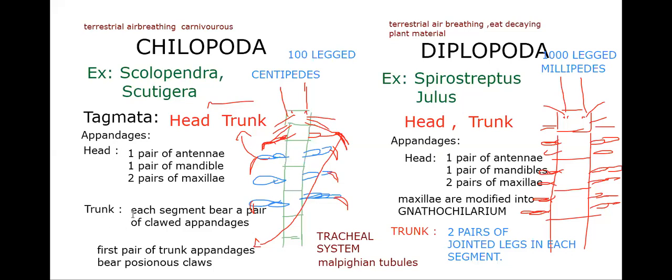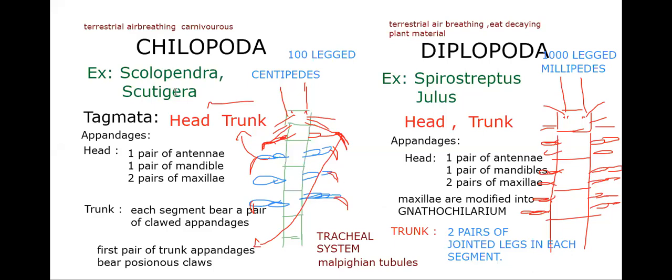So in the trunk, here we have a difference. In Chilopoda, each segment bears a pair of jointed appendages, and the first pair of trunk appendages bear poison claws, hence called chilopoda. Here in Diplopoda, each segment bears 2 pairs of jointed legs. The common features: both have a tracheal system for respiration and Malpighian tubules for excretion. Gnathochilarium is a unique feature of diplopoda, that is to be remembered.